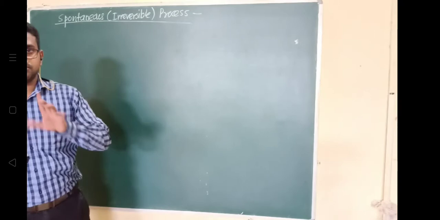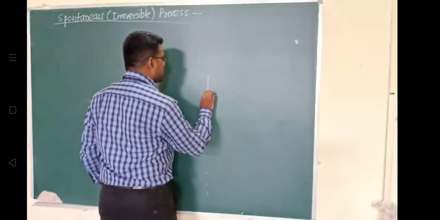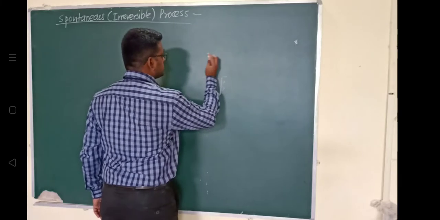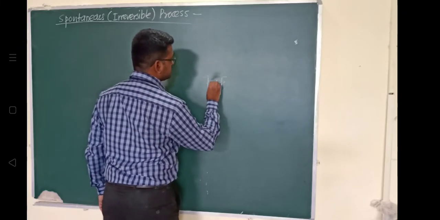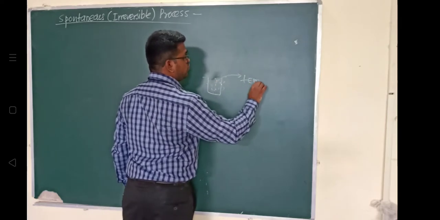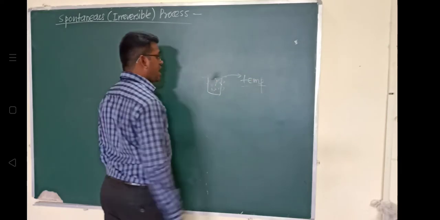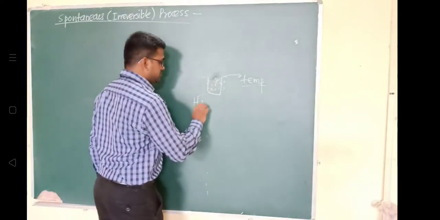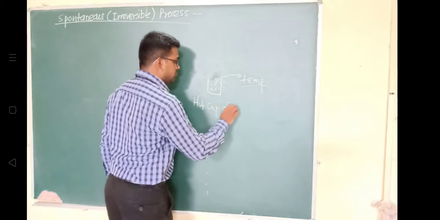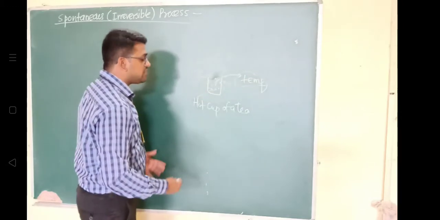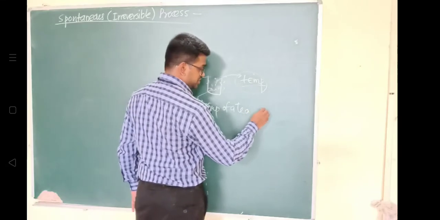For example, I explained, a cup of tea, if you have taken a hot cup of tea. So this is a hot cup of tea. What will happen? It will lose its temperature after a certain time. After a certain time it will lose its temperature and it will acquire room temperature.